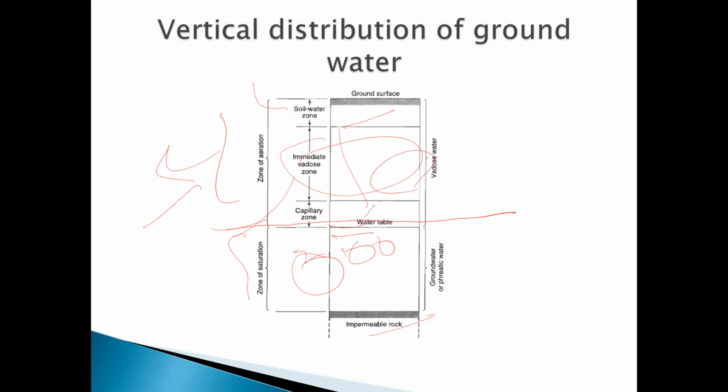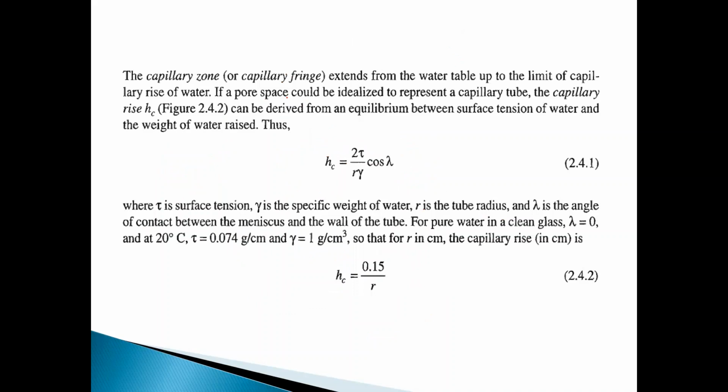Another ore, or another sulfide or oxide mineral, is present here. Okay, so the capillary zone is important. The capillary zone extends from the water table up to the rise of the water, and I have told you how to calculate the rise of the water. This is your 2 pi r gamma cos delta.